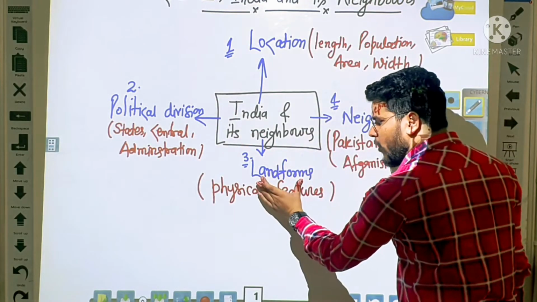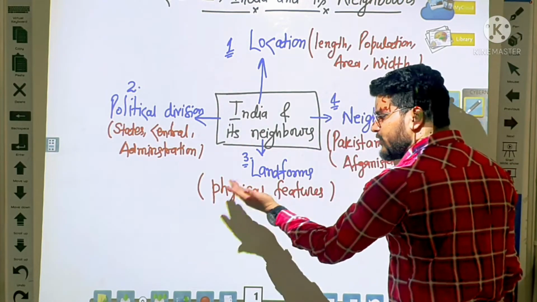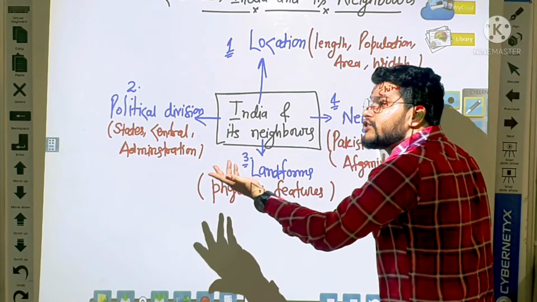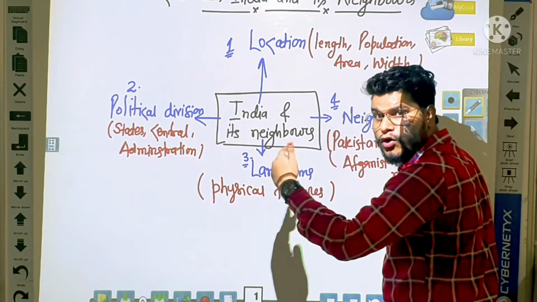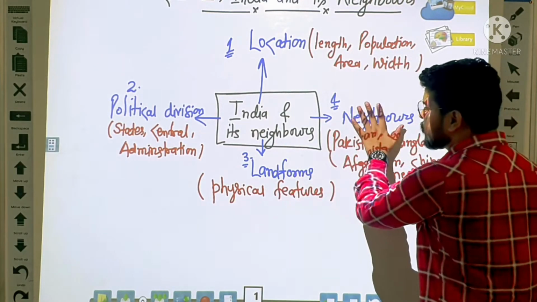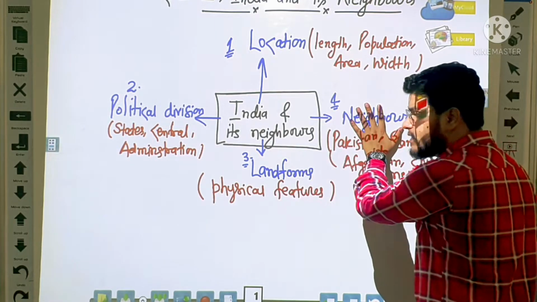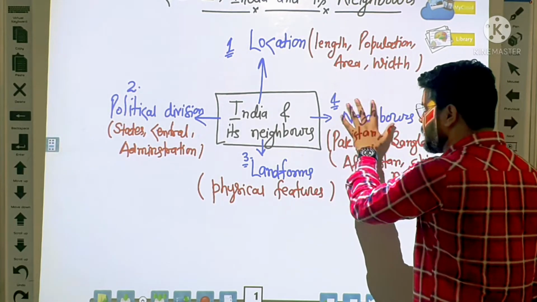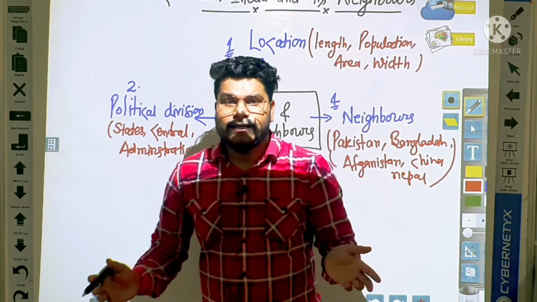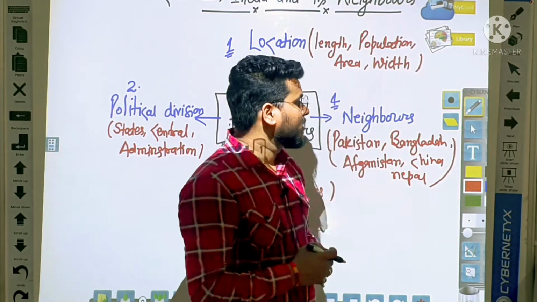After that, landforms: the physical features, simply islands and coastal areas. And fourth is neighbors, the countries which are nearby India. Is it clear, students?